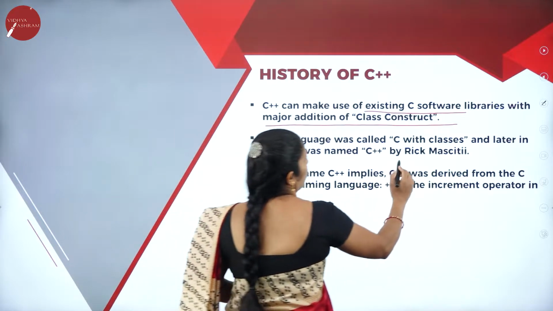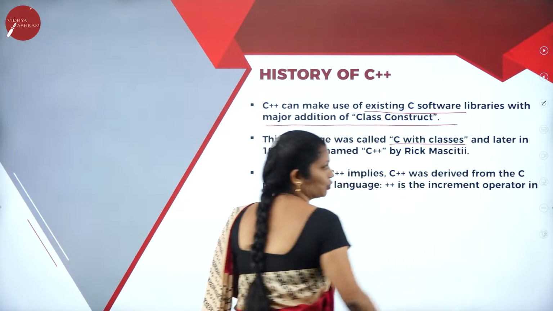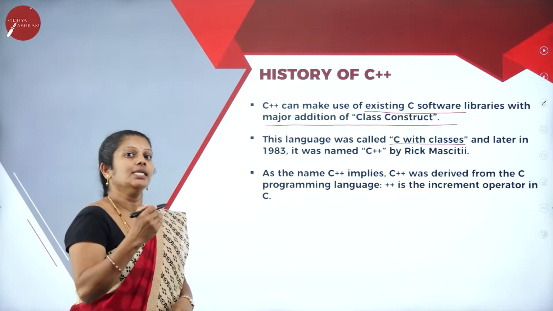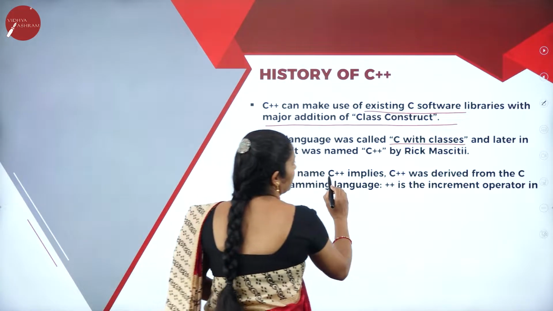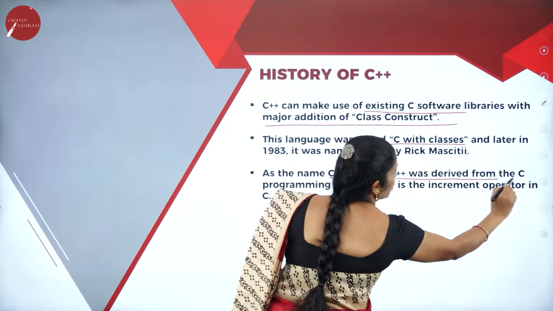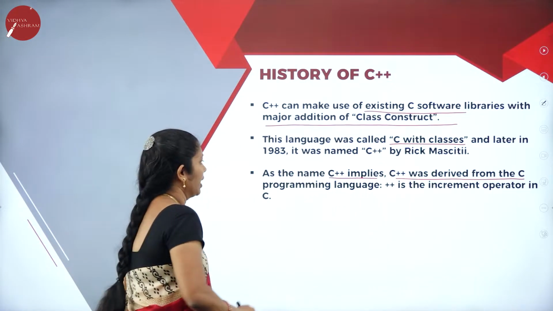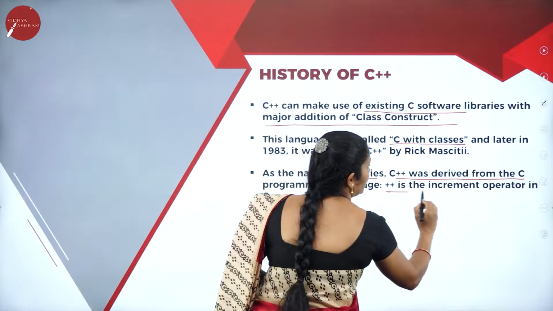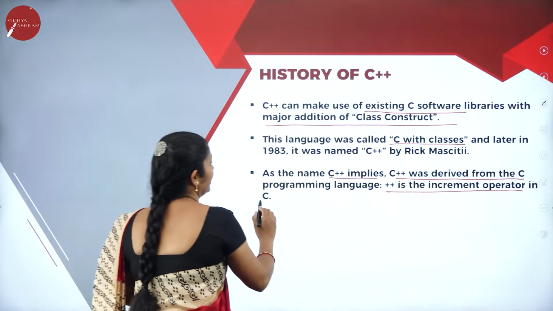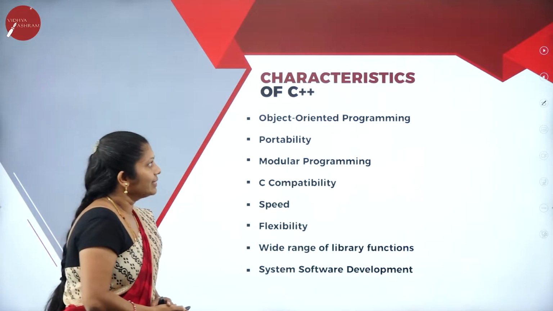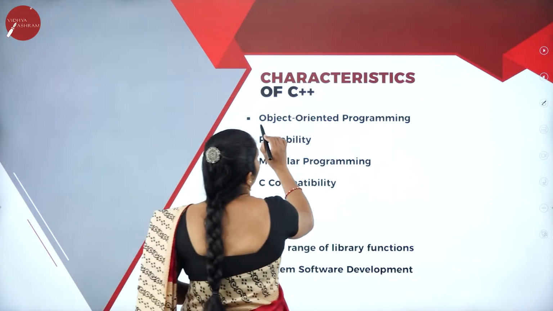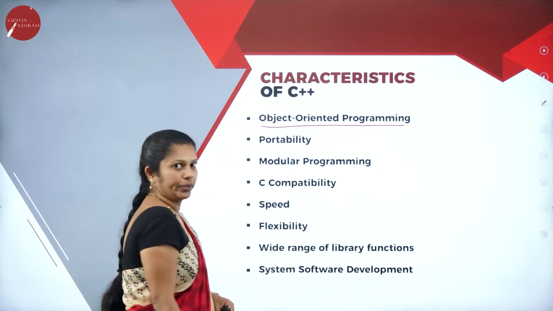This language was also called C with class. I can call this C with class or C++. As the name C++ implies, C++ was derived from the C programming language. ++ is the increment operator in C. It's an advanced version. When we come to the characteristics of C++, it is an object-oriented programming language.